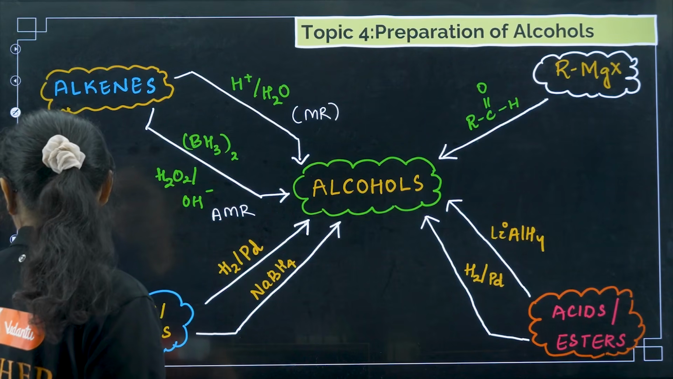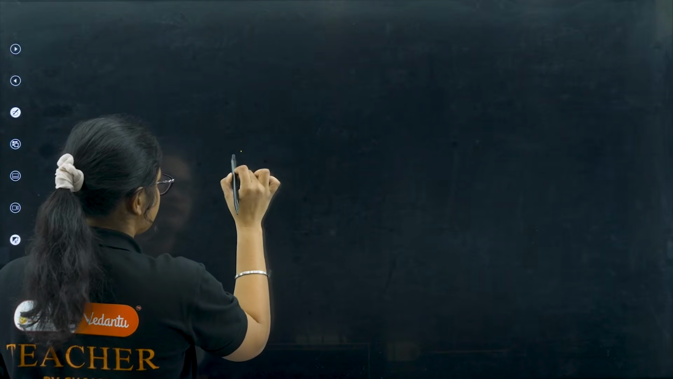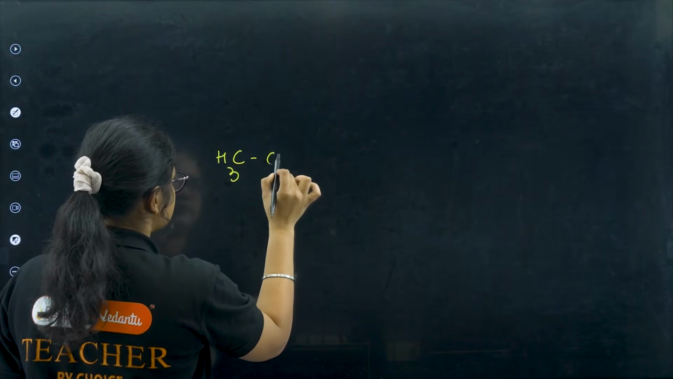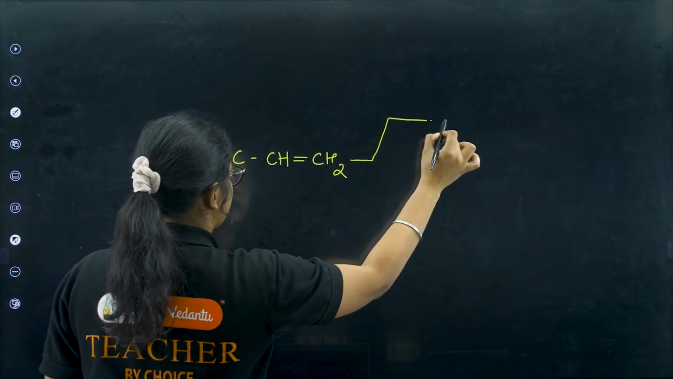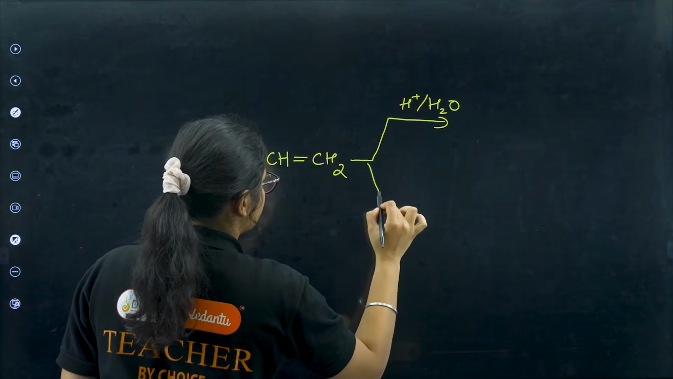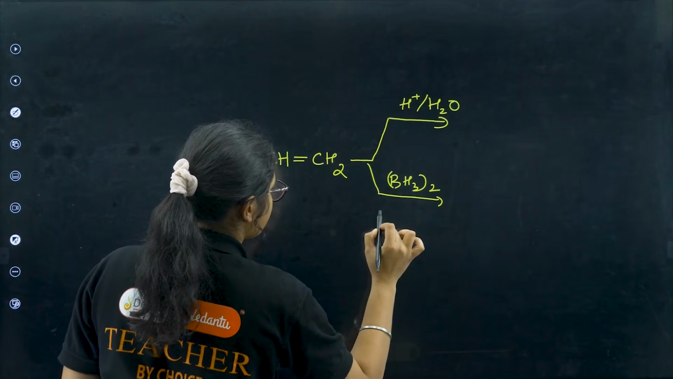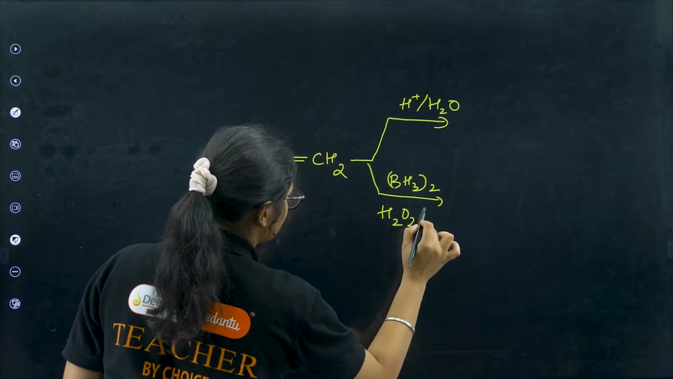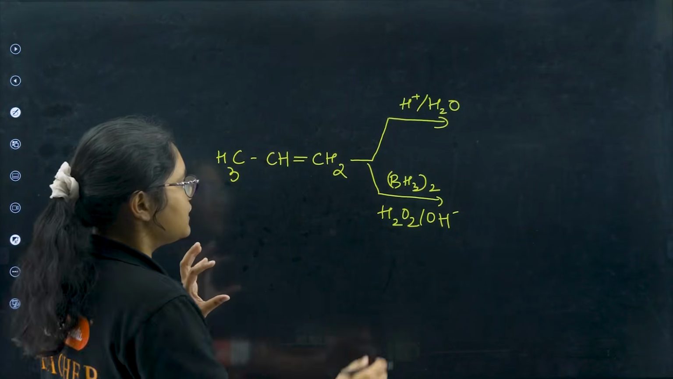Yes, suppose I have propene. So CH3 CH double bond CH2, and if you are treating it with H plus H2O, and one more reagent you are doing, that is BH3 whole 2, and you are reacting it with H2O2 in presence of OH minus. Okay, so now here what will happen?